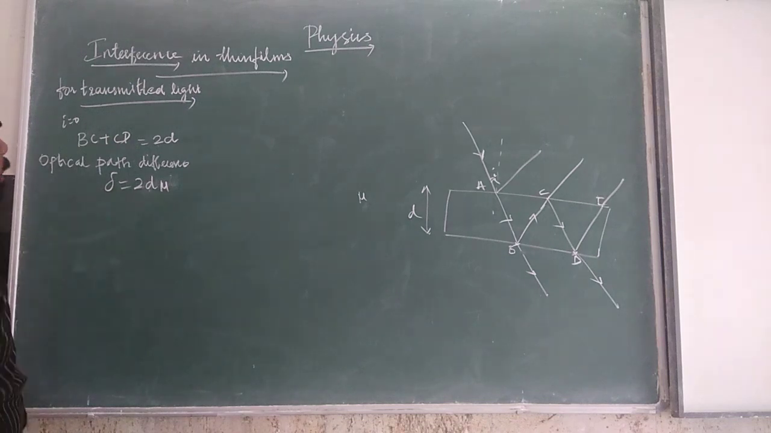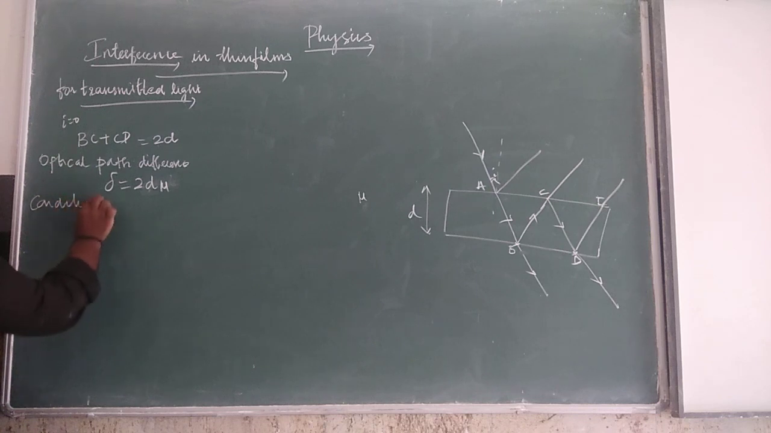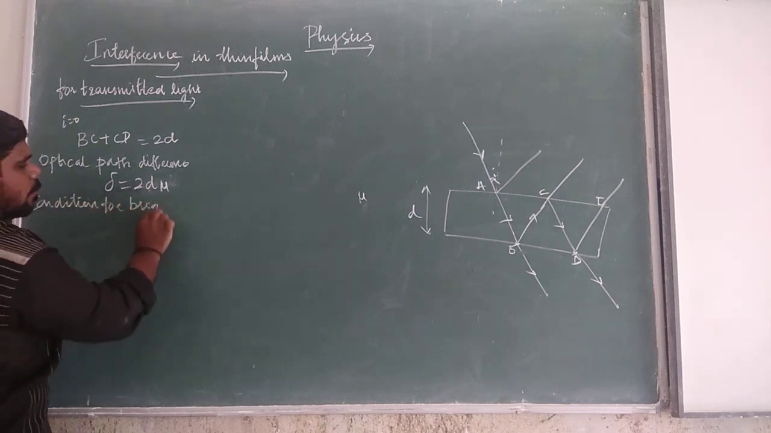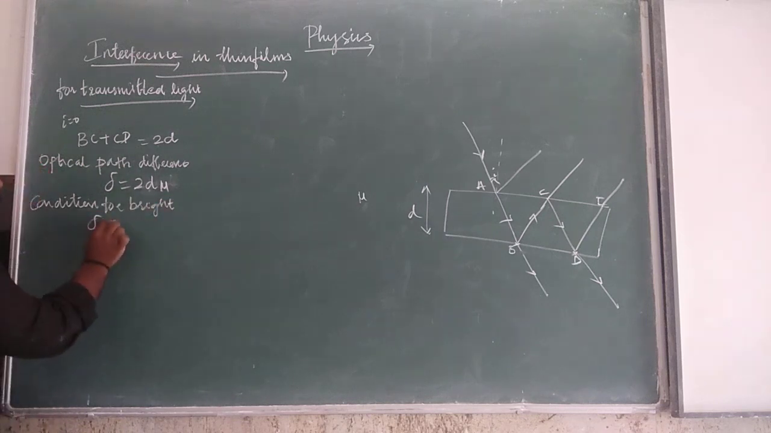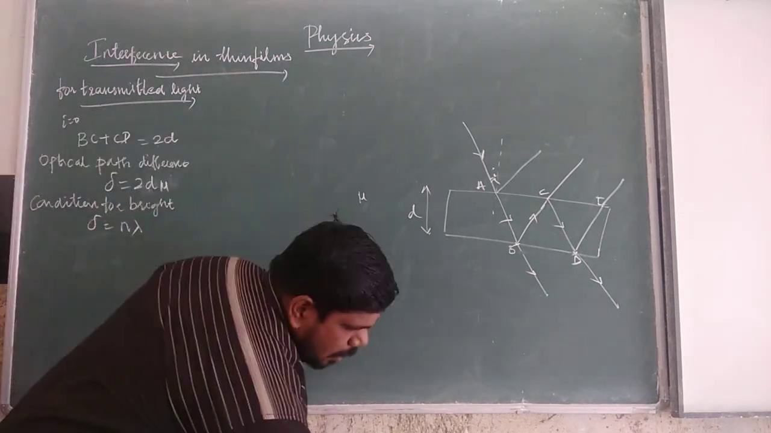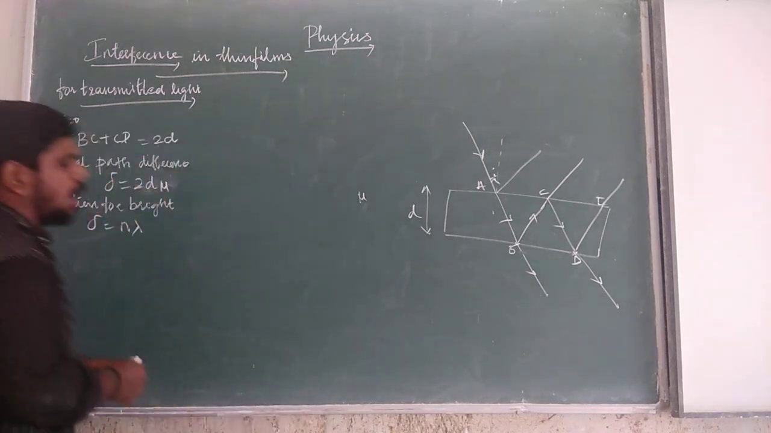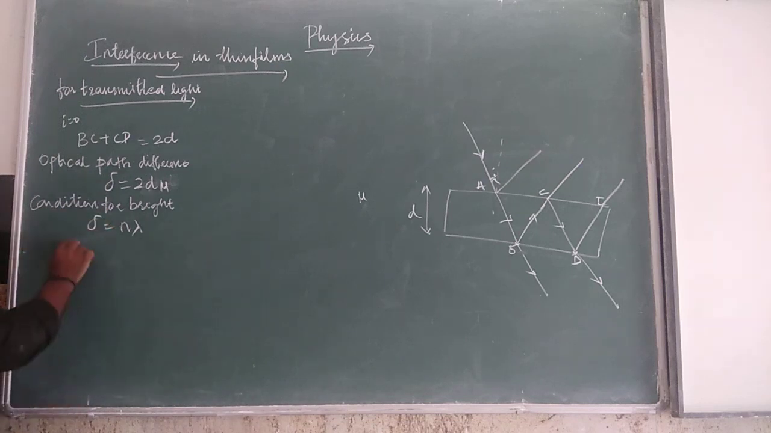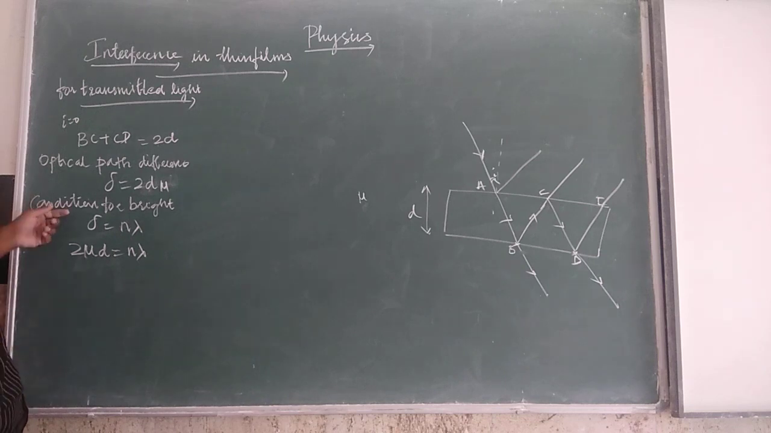Then we write the condition for bright fringes and the condition for dark fringes. The condition for bright fringes: the path difference is equal to n lambda. If you substitute this, we get 2 mu d is equal to n lambda. This is for bright fringes, the constructive fringes.